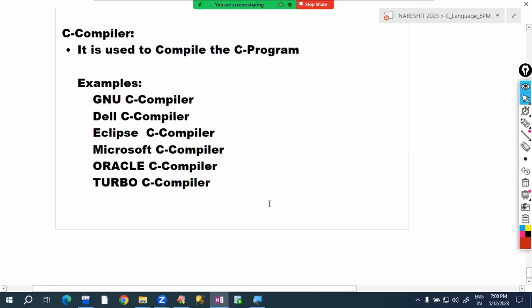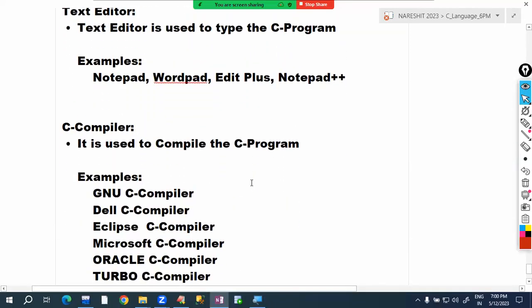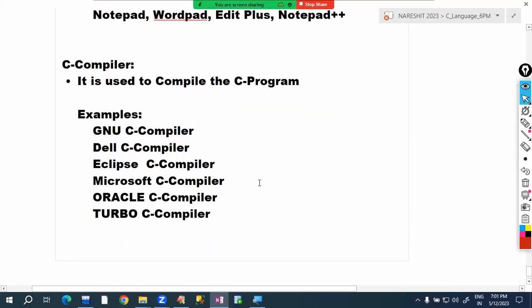And to run the C program, an operating system is also required. Without an operating system, you cannot run the computer. That's why I have not written that point here. So the operating system runs this C program. Now, observe.